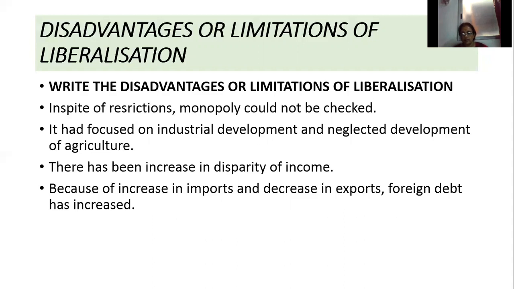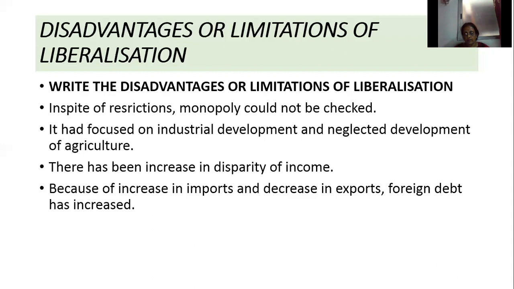Then what are the advantages of liberalization? As a result of liberalization, private sector has got an opportunity to make unrestricted development, which leads to increase in production. Second one is that because of liberalization, global trade has been encouraged and there has been increase in global trade. Third one is that because of increase in foreign trade, there has been increase in foreign exchange.